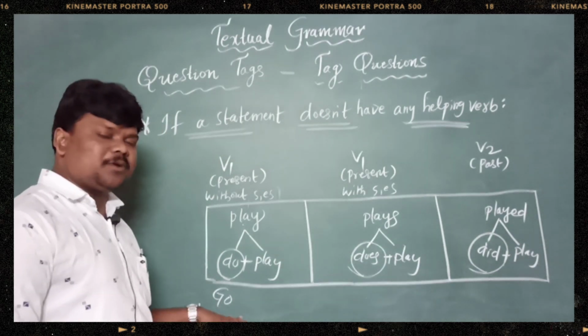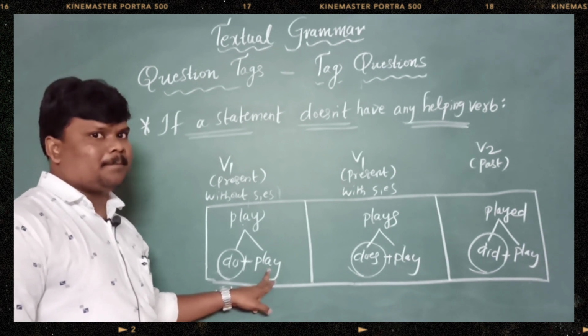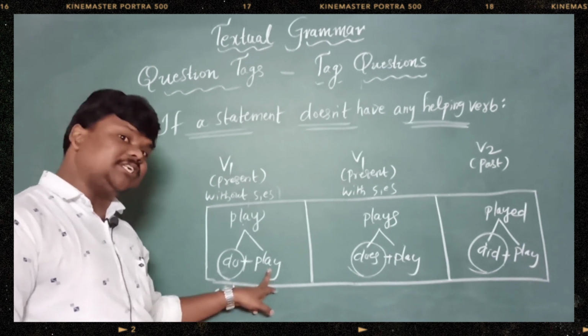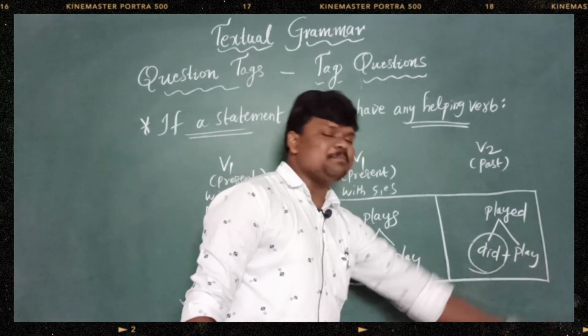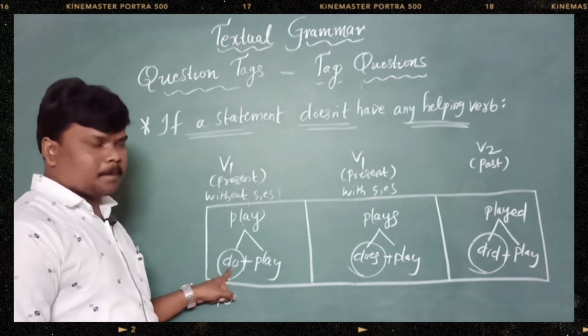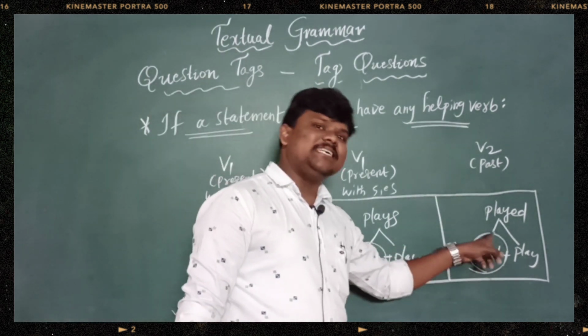Let's take one more example. Came. Came means did. If it is in V2, did. Did plus come is equal to came. Make, do. Makes, does. Made, did.